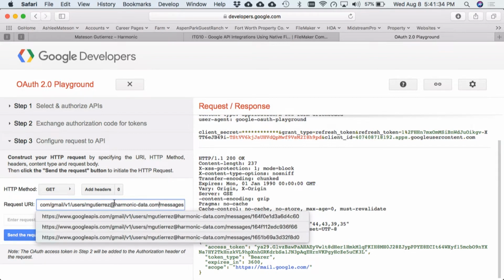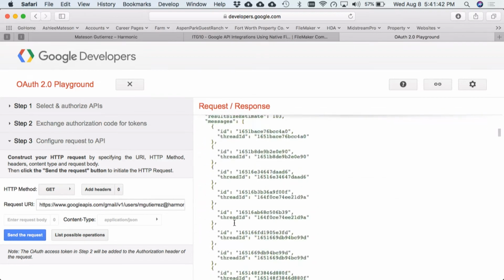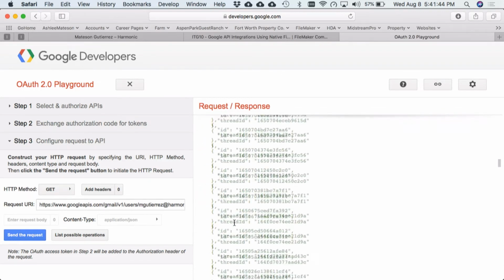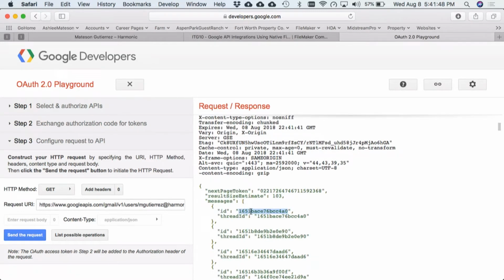And this will not work if you type it wrong. So we're good so far. So let's send that request. You can see I've got a lot of emails, but we're just going to grab this first one. I'm going to copy that ID so I can use it in my next request.